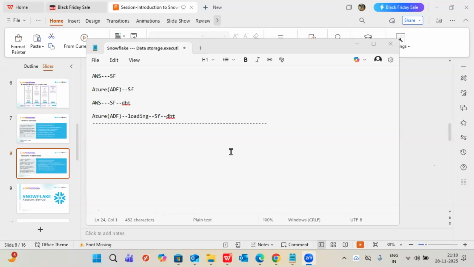Simple. Sai Sri, can you please explain to me what this AWS, Azure ADF to Snowflake is?